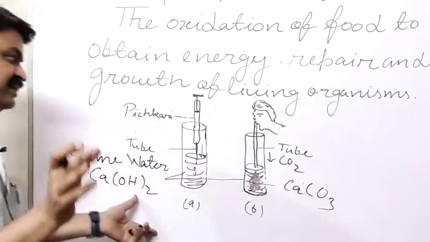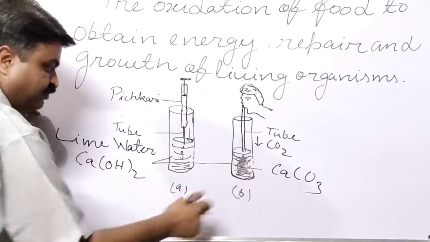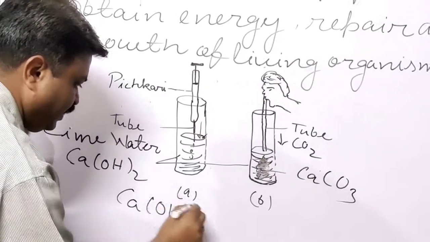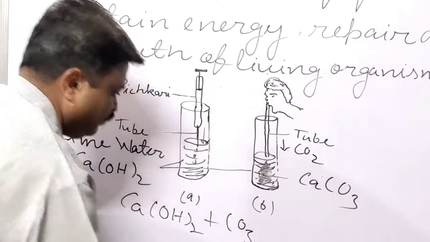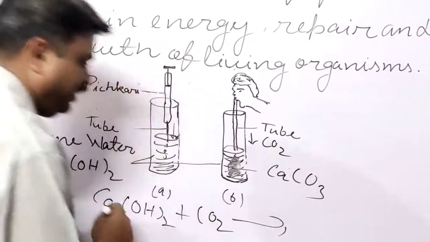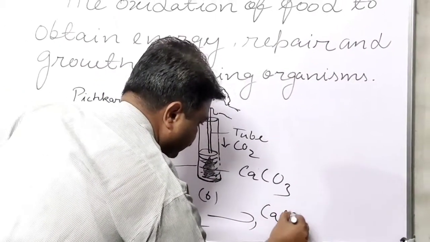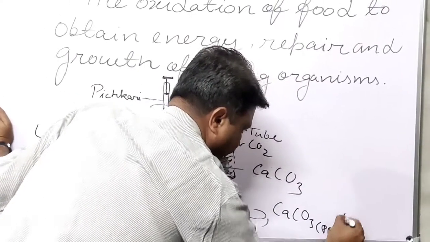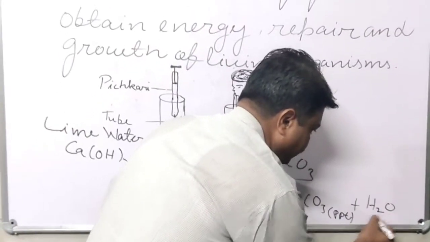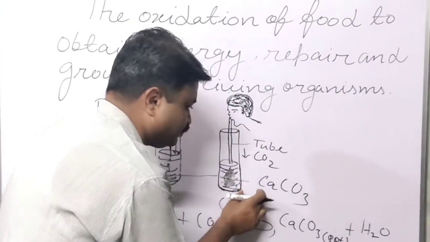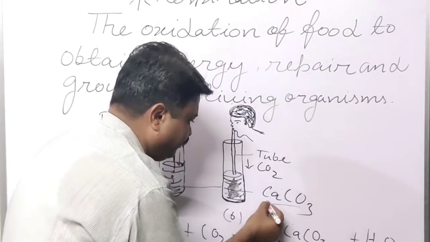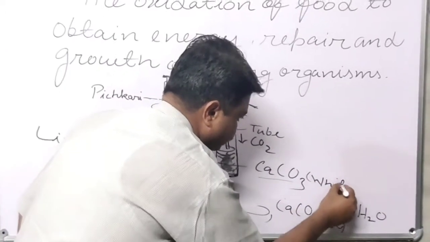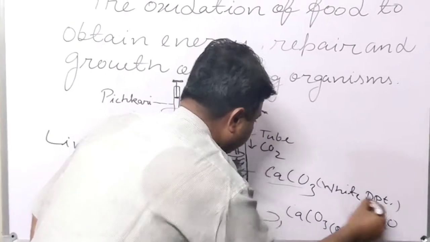And the biochemical reaction that will take place here in test tube B will be Ca(OH)2 plus CO2, and in this what will be formed? CaCO3, it is a precipitate, and with this there will be water. So when we observe here, we will find the white precipitate, and with this white precipitate we will also get the water here.